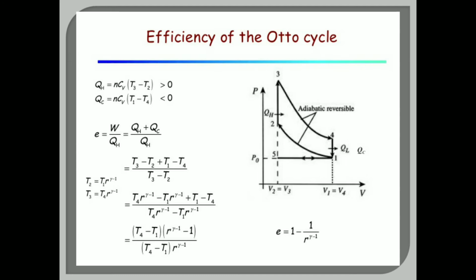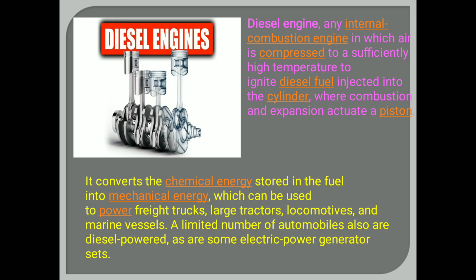So the efficiency of the actual engine is less than the ideal value due to the presence of turbulence, acceleration and heat conduction, etc. Okay, so this is all about the efficiency of the Otto cycle. Now let us have a look at the diesel engine.